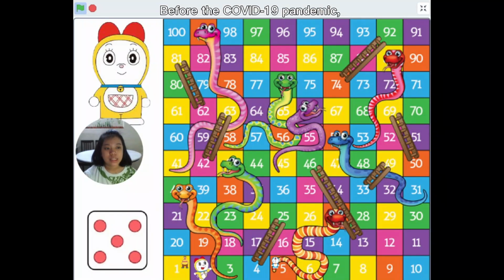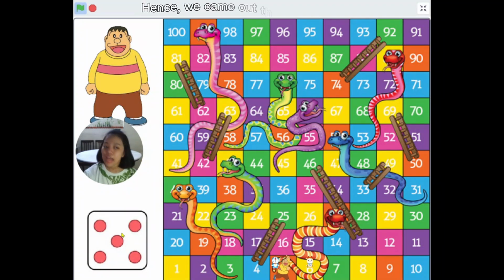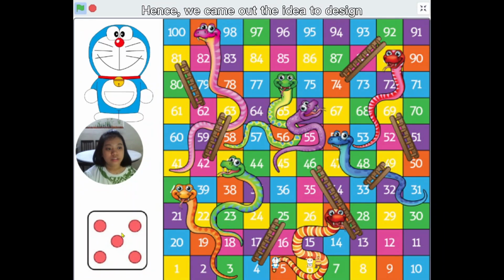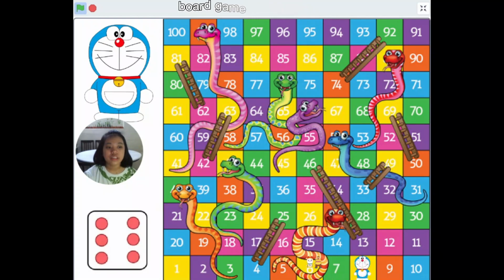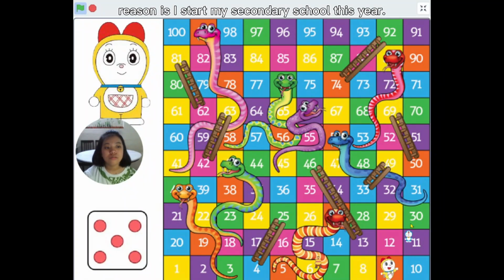Before the COVID-19 pandemic, we used to invite friends to our house during weekends or school holidays to play board games together. Hence, we came up with the idea to design a board game using Scratch, then share the game with our friends. The second reason is that I started my secondary school this year.